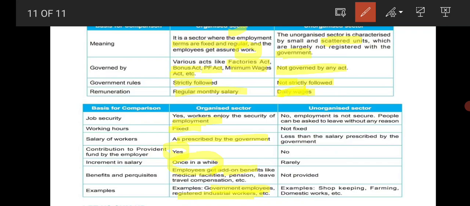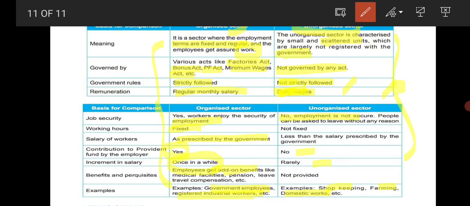Daily wages means they may pay today, they may not pay another day. Employment is not secure. There are no fixed working hours. Pay is less than the salary prescribed by the government. No contribution to PF. Increment, rarely. Examples are shopkeeping, farming, domestic workers. From the name itself, you can understand which is unorganized and which is organized.